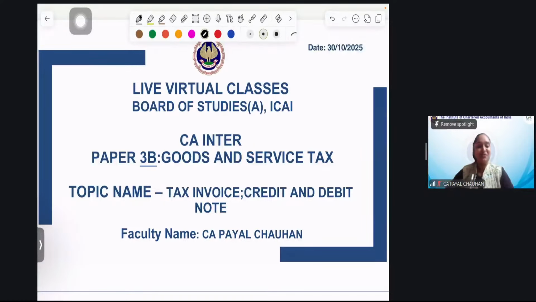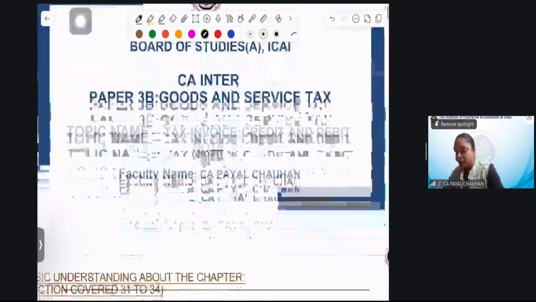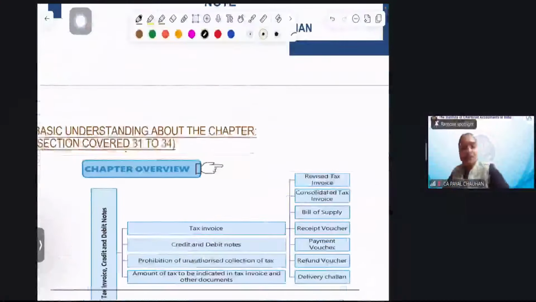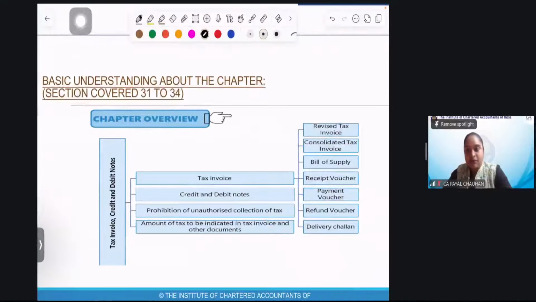As per the topic, tax invoice, credit, debit note, we'll have a brief introduction of the chapter so that you won't feel difficulty with the words in the chapter while going through them. This chapter contains very small sections, which are 31, 32, 33, 34. In all, there are four sections. I'll give you a brief introduction.